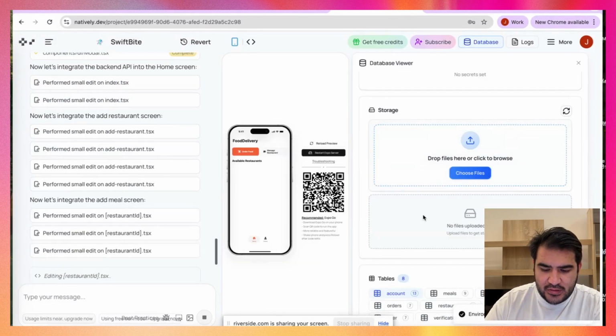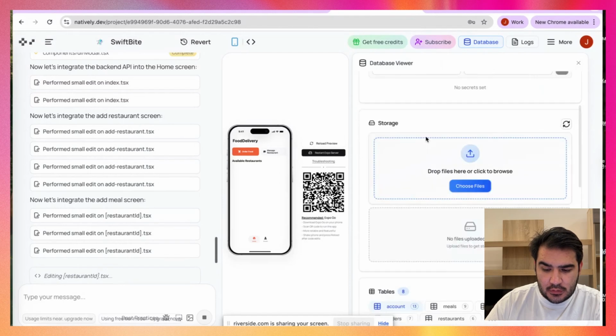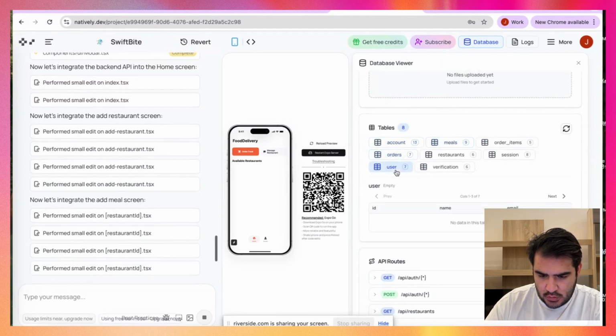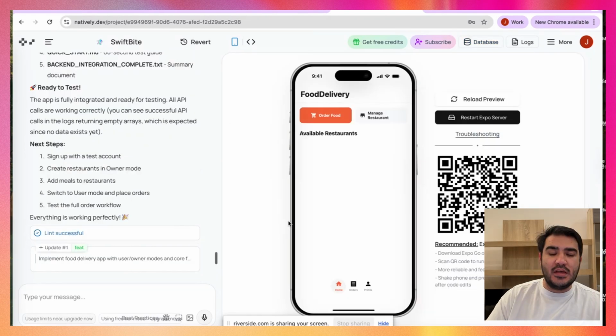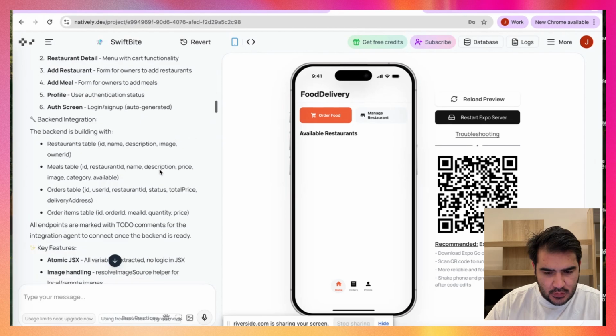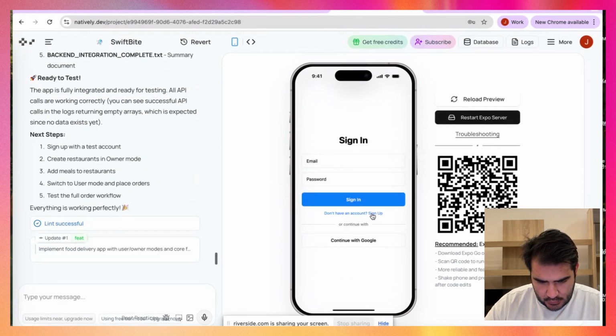Yeah, here we have 8 tables. So these tables are built because we have the backend here now. So nice. We have accounts, meals, orders, users. Nice. Yeah. So this app took a bit longer to build because it's a bit complicated, to be honest. But that's a nice part. So let's try to log in. I'm gonna create an account.